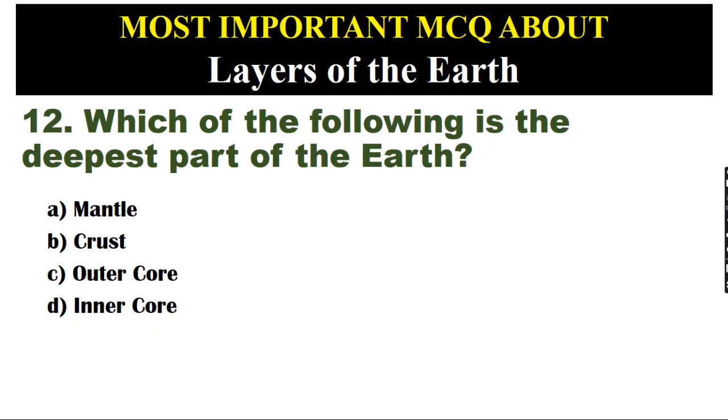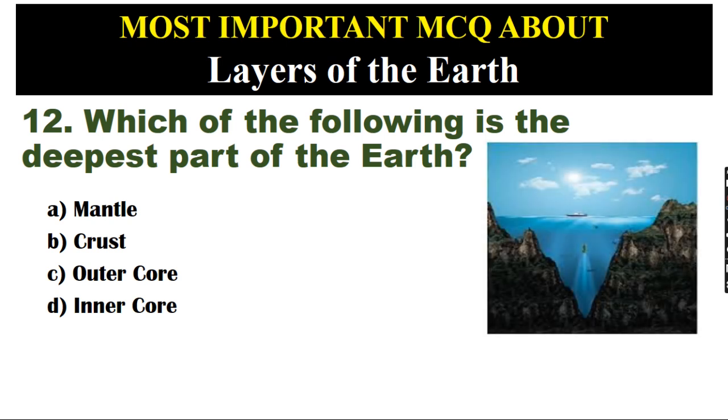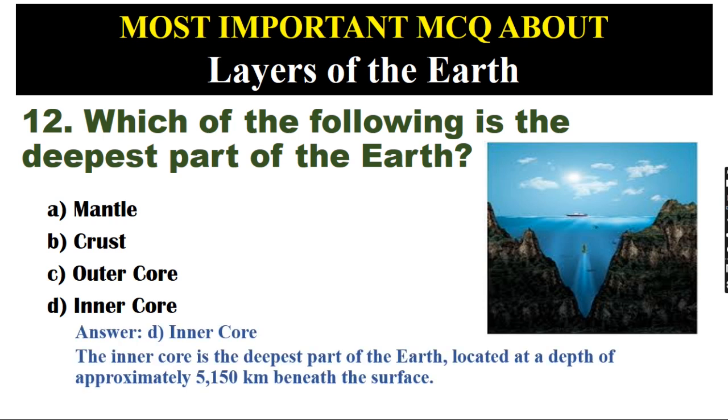Which of the following is the deepest part of the Earth? A. Mantle. B. Crust. C. Outer core. D. Inner core. Answer: D. Inner core. The inner core is the deepest part of the Earth, located at a depth of approximately 5,150 kilometers beneath the surface.